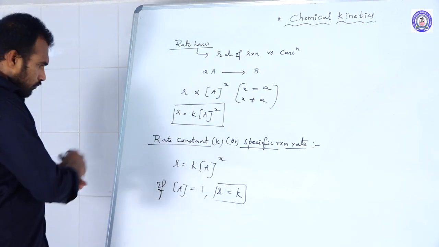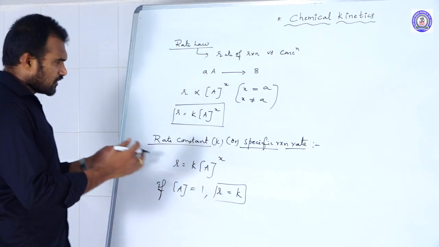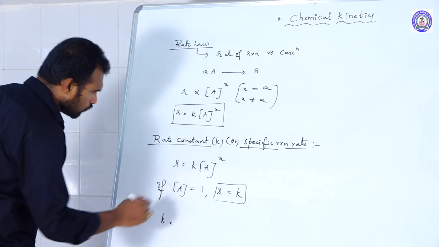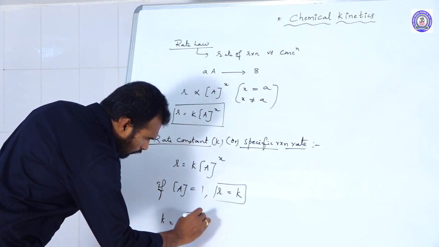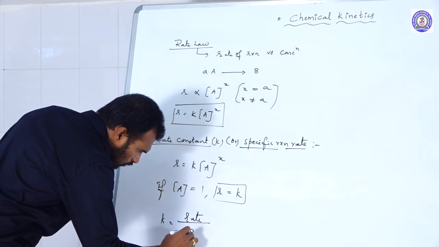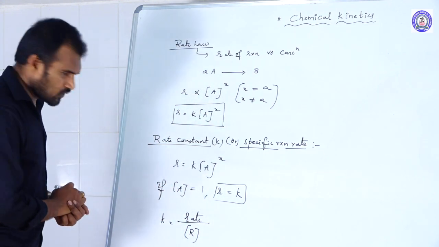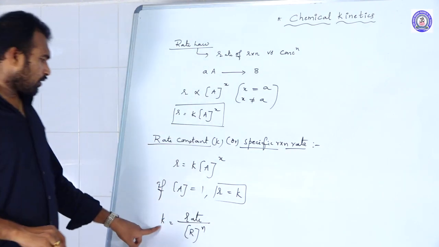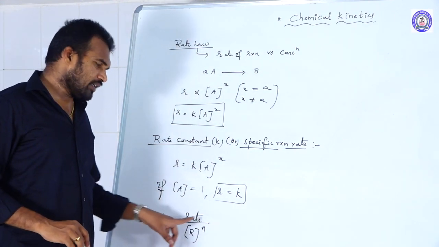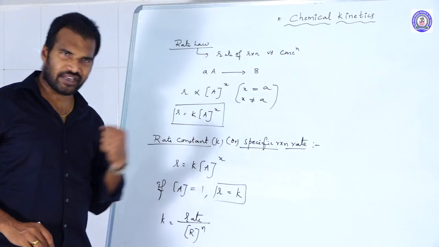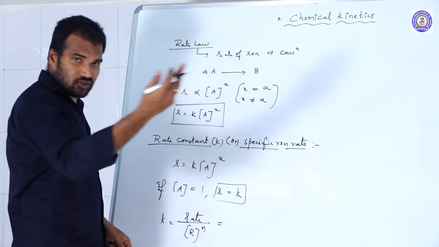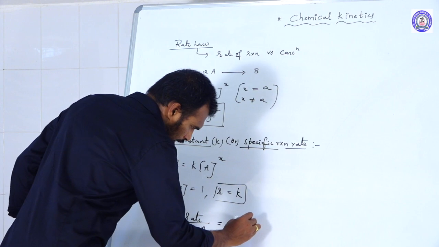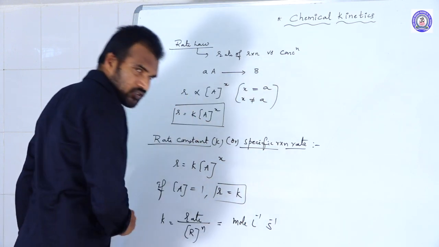Now the units of this rate constant, the specific reaction rate. From the above equation, K is equal to rate by concentration of reactants to the power of x, which we consider as n. So the rate constant K is equal to rate by concentration of reactants to the power of n. What are the units of rate? Just now we discussed the units of the rate of the reaction: mole liter inverse second inverse.